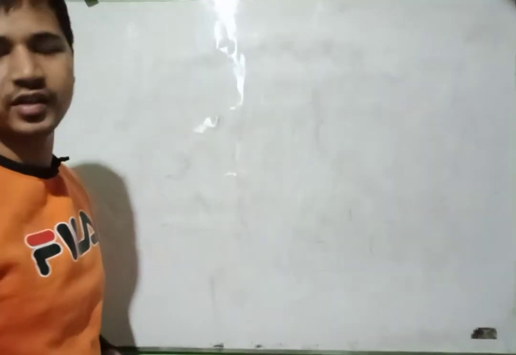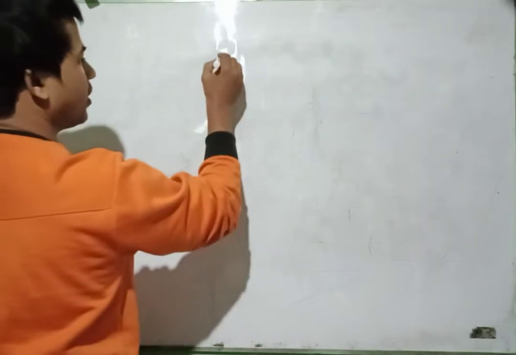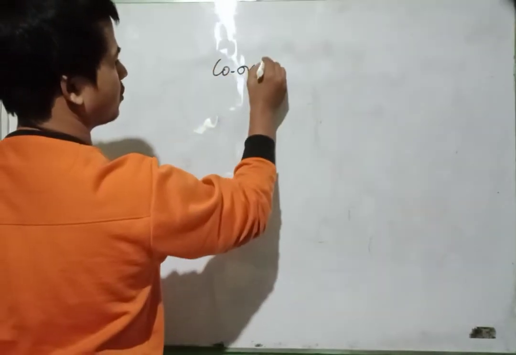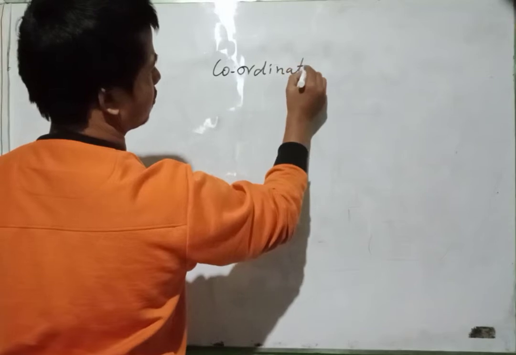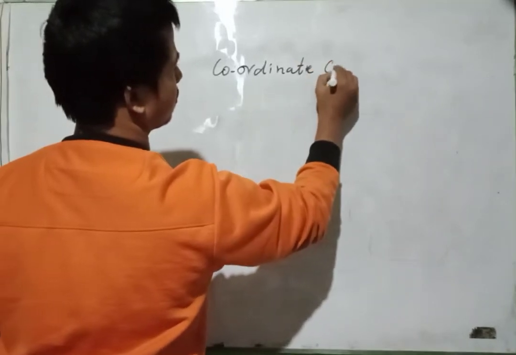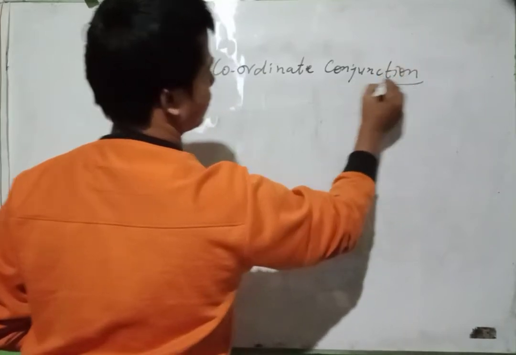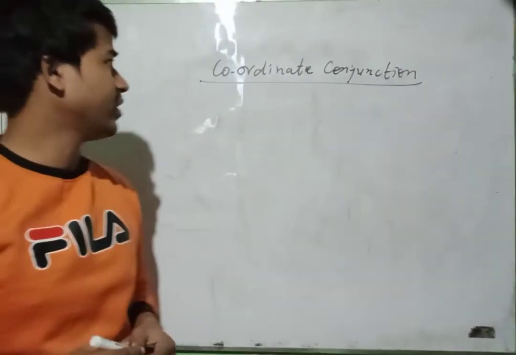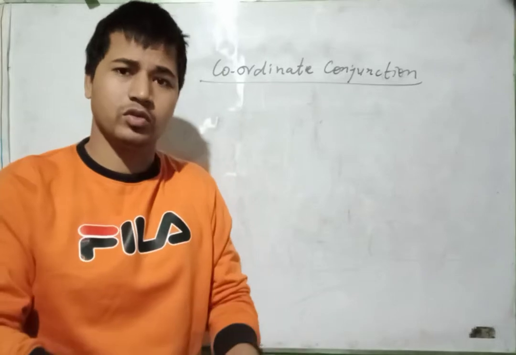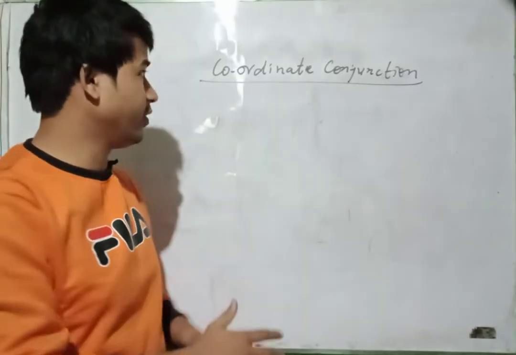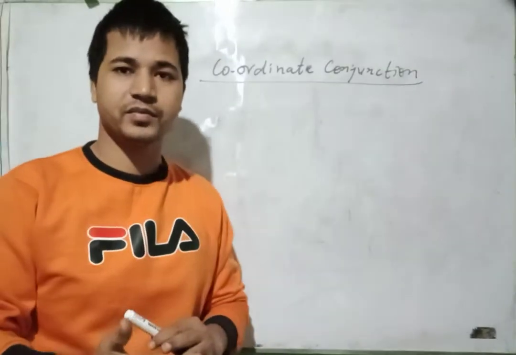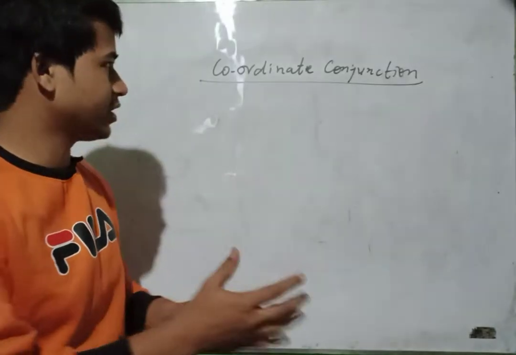Now we have coordinate conjunction. Now we have to understand coordinate conjunction. What is this coordinate conjunction? It always adds two sentences.